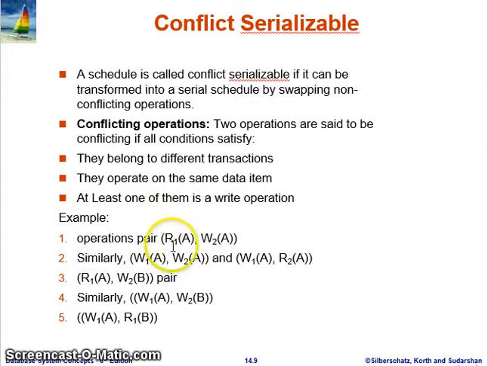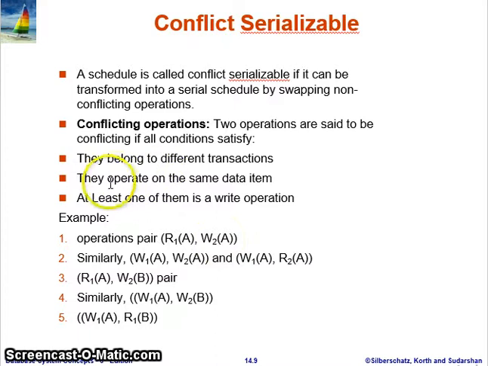Let's check. There are two operations, R1 and R2. The number just denotes the transaction ID: this belongs to transaction 1 and this belongs to transaction 2. Check whether these two operations conflict. The first condition: they belong to different transactions, T1 and T2, so it is satisfied.